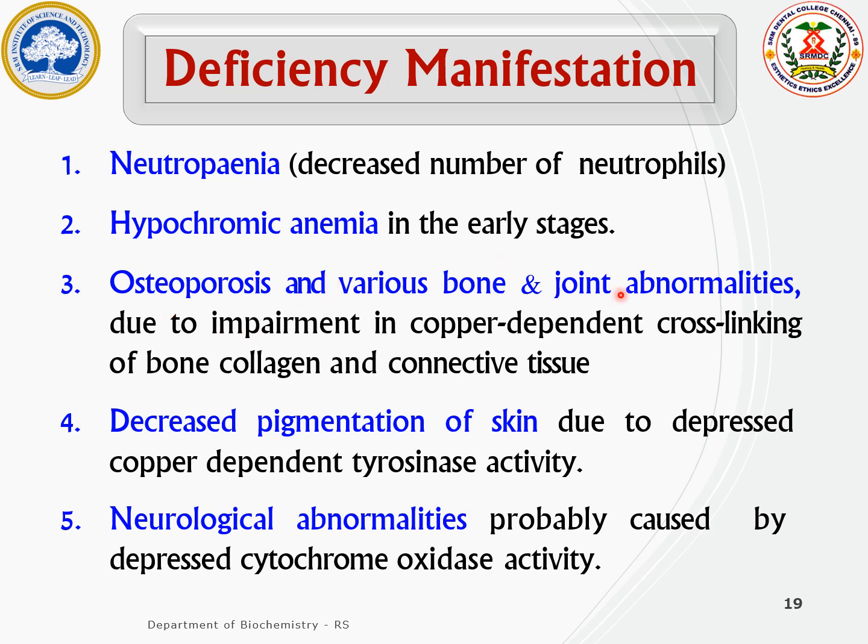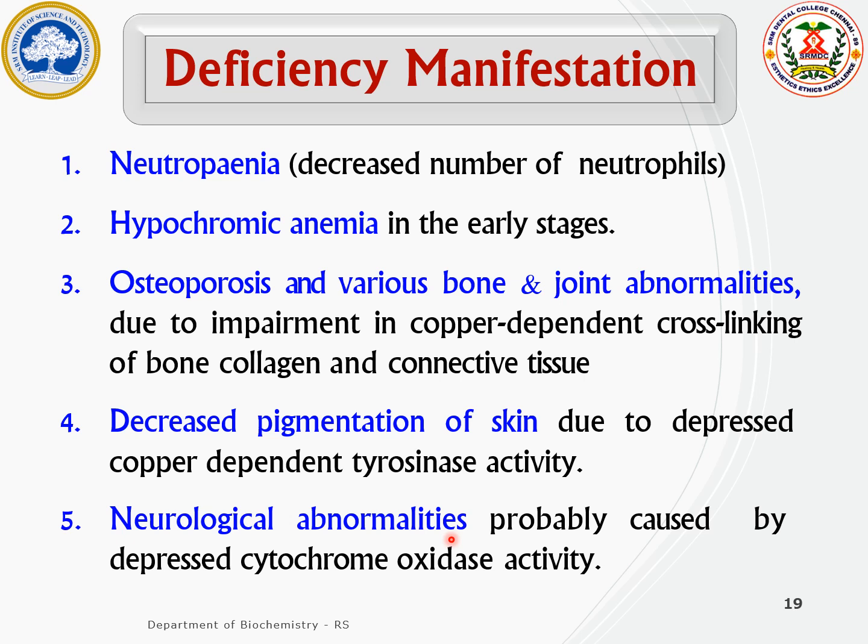Osteoporosis and various bone and joint abnormalities due to the impairment in the copper dependent cross-linking of bone collagen in the connective tissues. Decreased pigmentation of the skin due to reduced activity of tyrosinase, and neurological abnormalities due to the reduced activity of cytochrome oxidase. Those are the copper dependent enzymes.